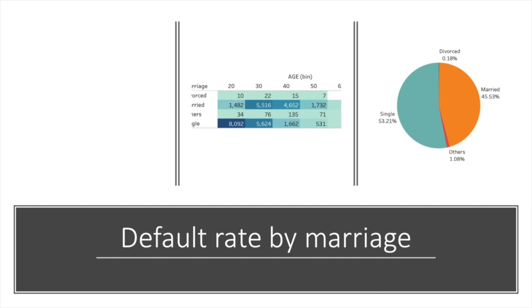The pie chart shows that most of the people are either single or married, and only about 2% make up other categories. Next, we wanted to see if age plays any role in the relationship status. In the age of 20 to 30, most of them are single, and other than that, all other age groups have more married people. Next, the relation with default payment shows that single and married people are more responsible compared to others.